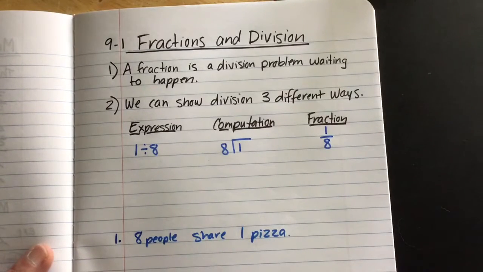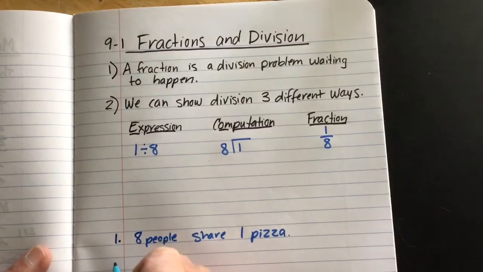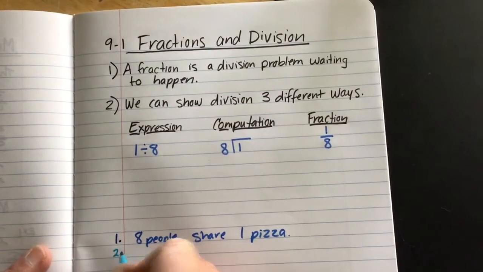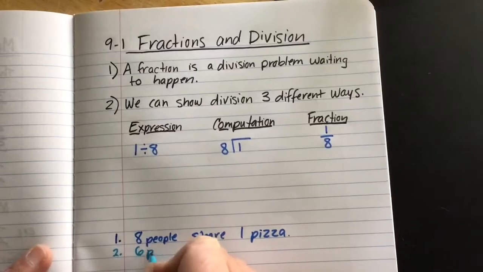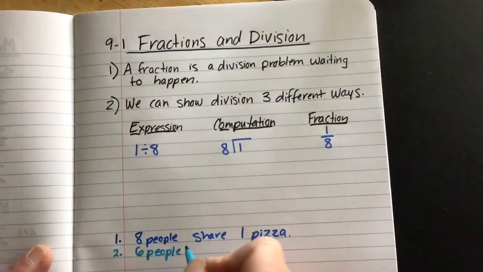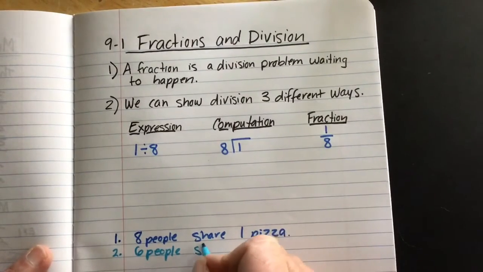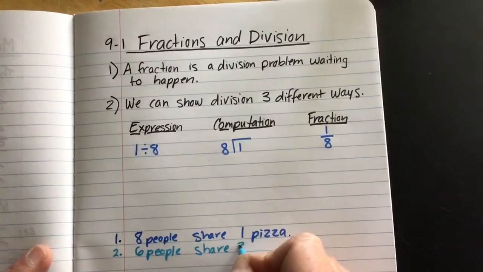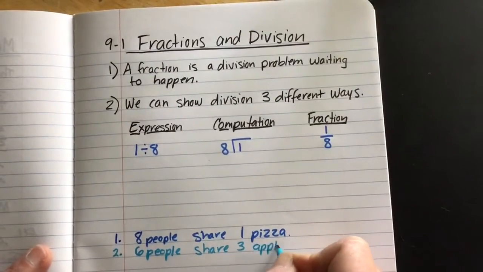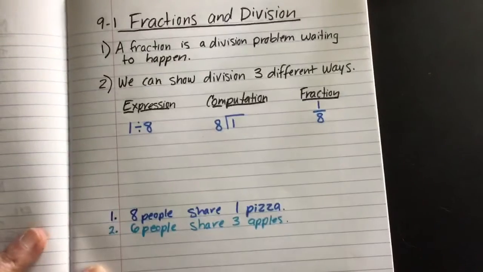All right, there's one example. Here's another example. Number 2. We're going to have 6 people. And yes, these are all about food. I'm kind of hungry right now. Share 3 apples. Okay, there's our second scenario.